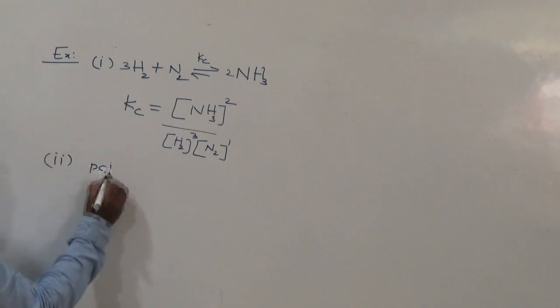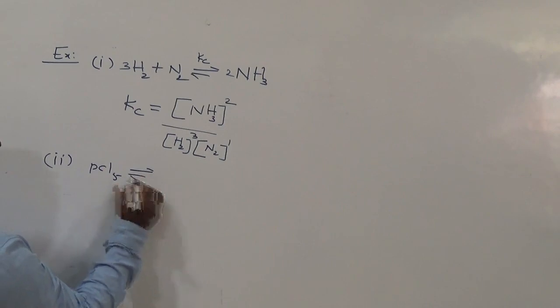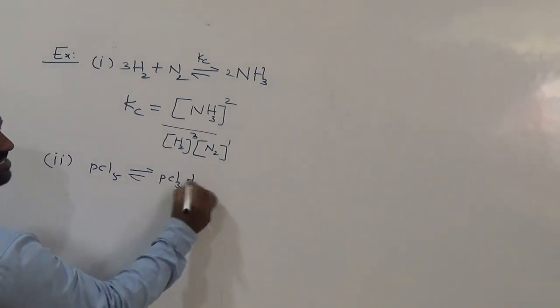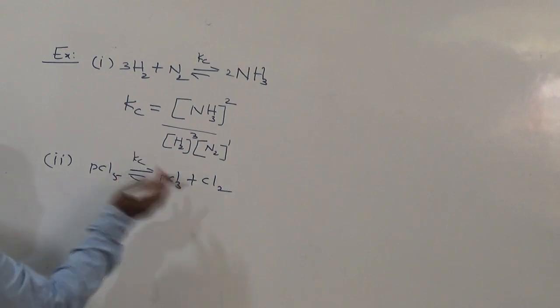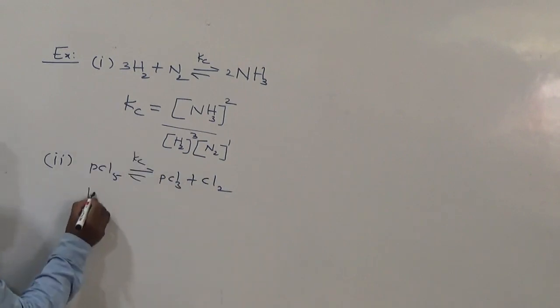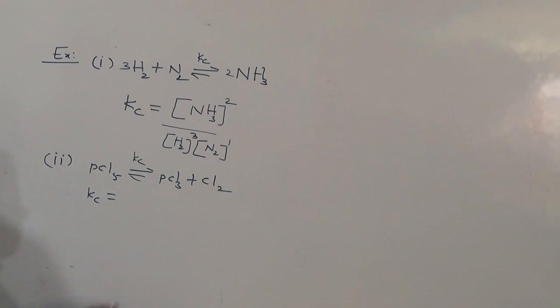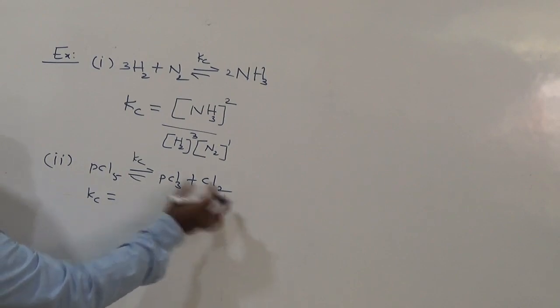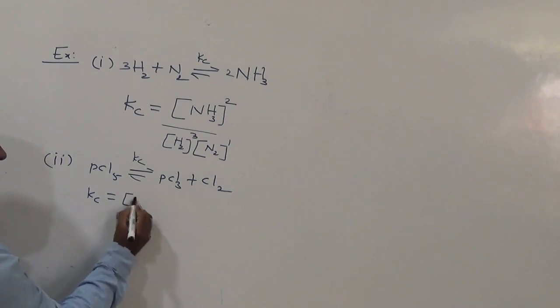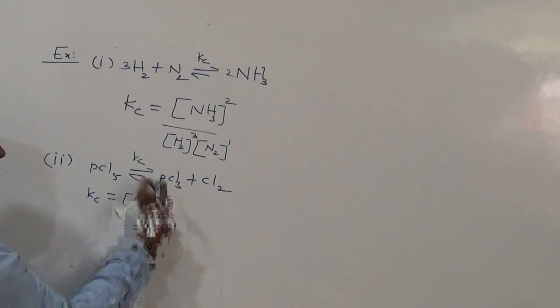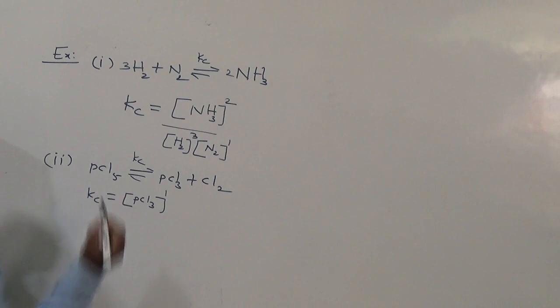Next, PCl5 is reversible PCl3 plus Cl2. So what is the equilibrium constant expression for this equilibrium? Kc is equal to, what are the products? PCl3 and also Cl2. So first write this one. Molar concentration of PCl3, what is the coefficient? 1.